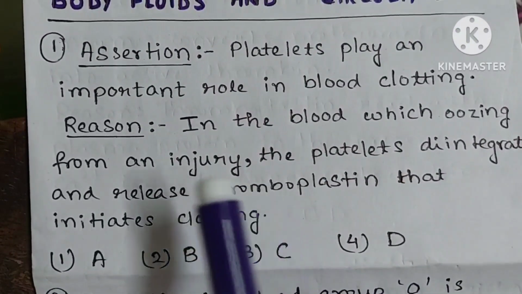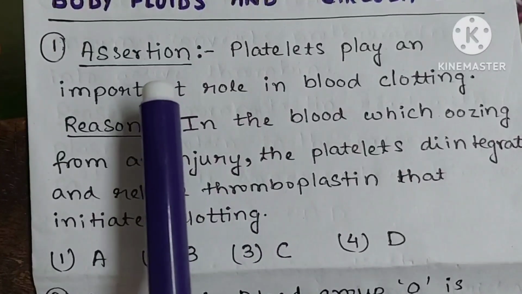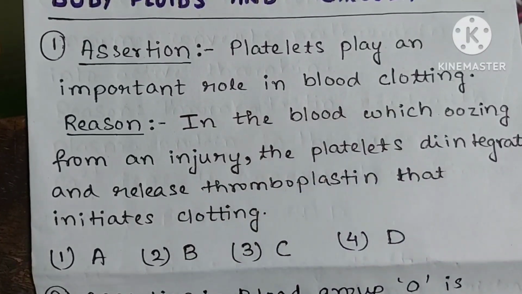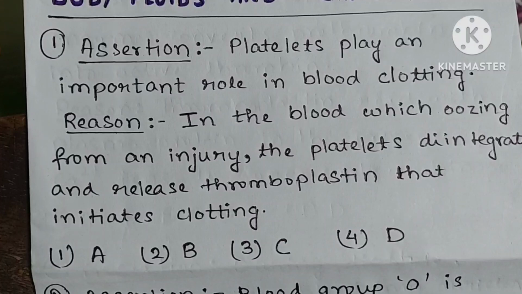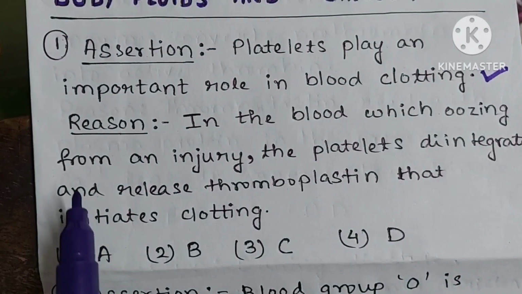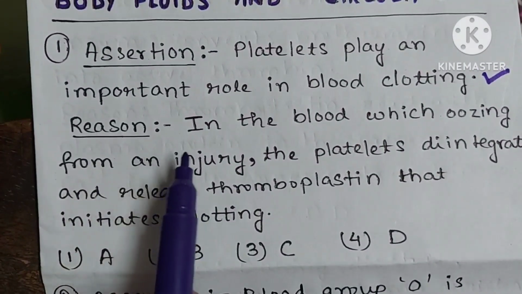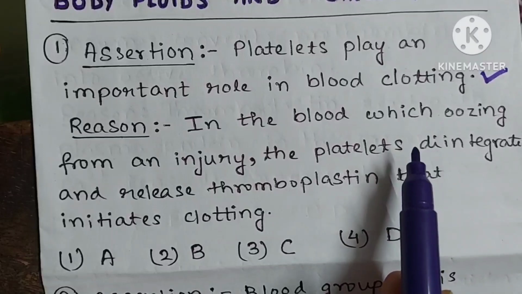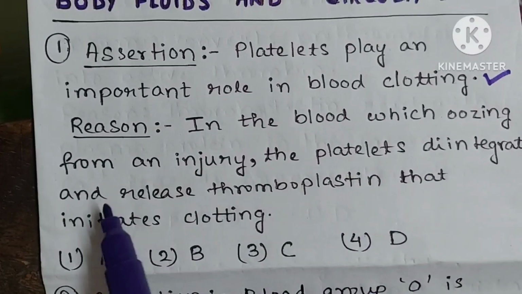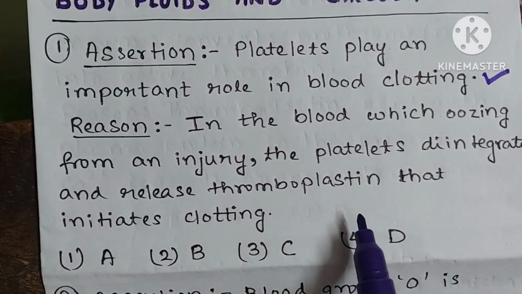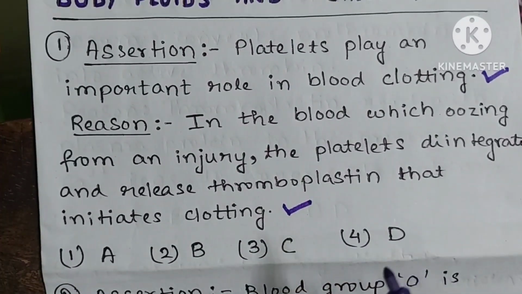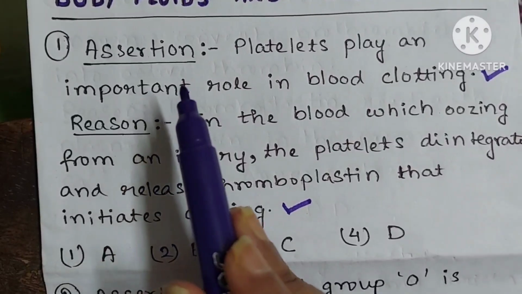First question. First let's read the assertion statement. It says, platelets play an important role in blood clotting. Is this statement correct? Yes, this statement is correct. Now let's read the reason statement. It says, in the blood oozing from an injury, the platelets disintegrate and release thromboplastin that initiates clotting. Yes, this statement is also correct.